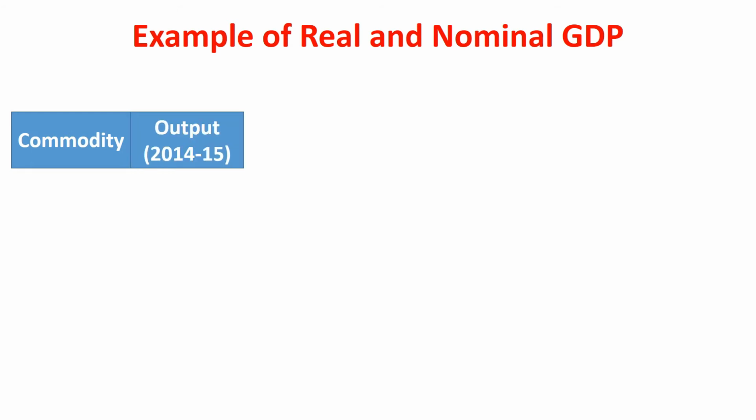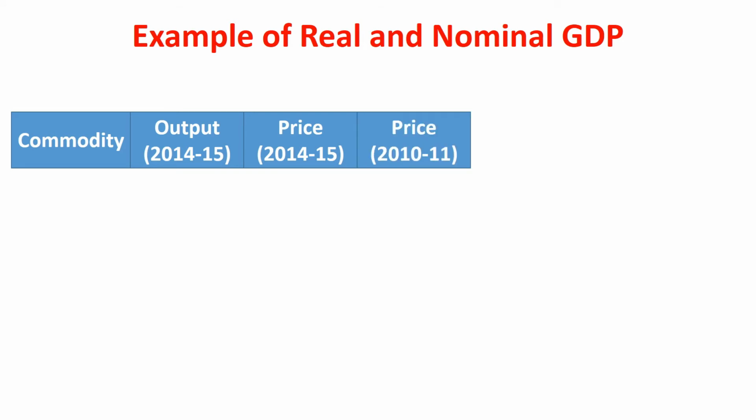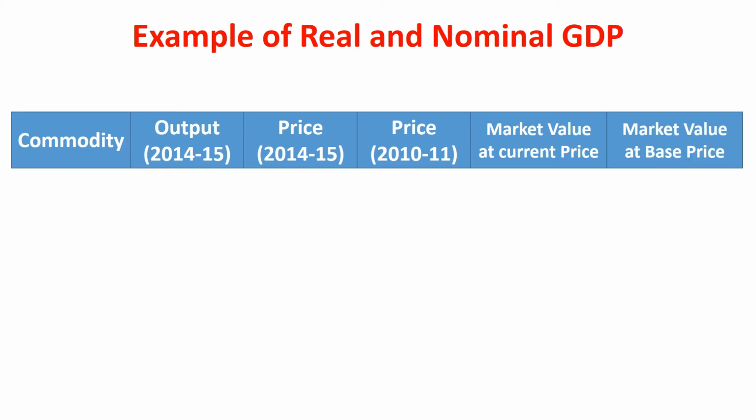Example of real and nominal GDP. We draw a table. First we take commodity, then output in current year, then price in current year, then price in base year, then market value at current price, then market value at base price. Suppose the first commodity is A. Output in current year is 500 units.